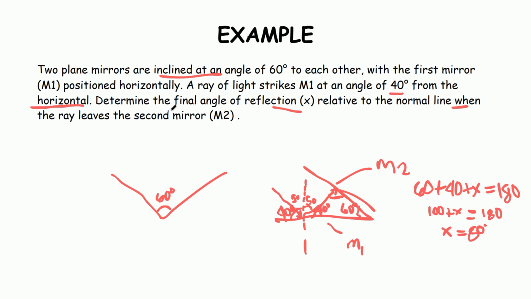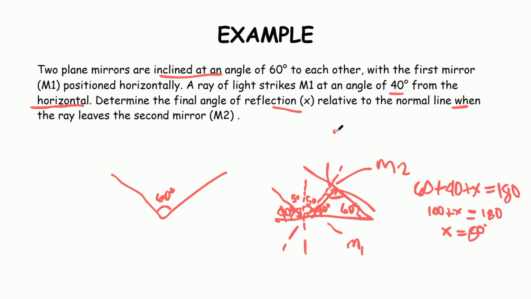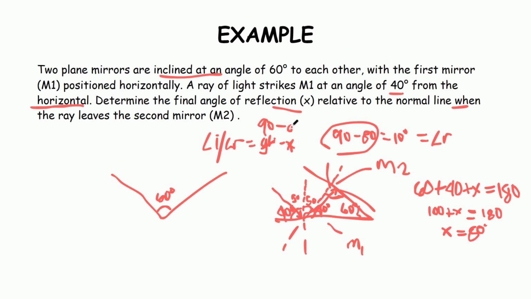And then, determine the final angle of reflection relative to the normal line when the ray leaves the second mirror. So, what we are looking for is the angle of reflection. So, basically, just 90 minus 80 is equivalent to 10 degrees. So our angle of reflection is 10 degrees. So where did this 90 minus 80 come from? From the angle of incidence or angle of reflection formula, which is 90 degrees minus the glancing angle.